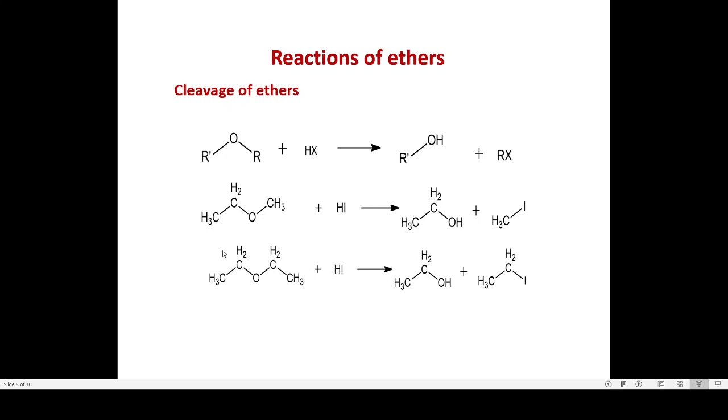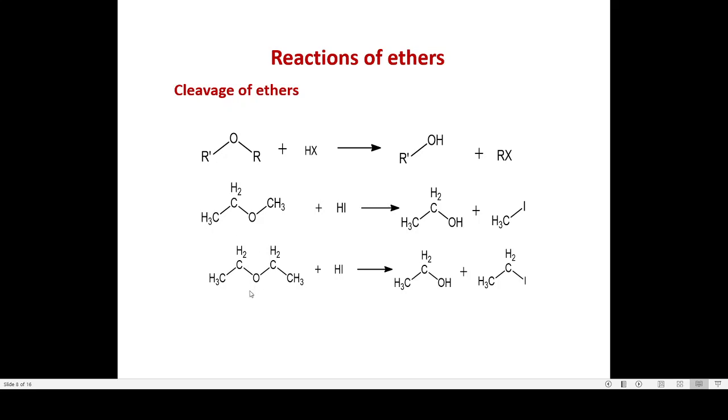Take the example of methyl ethyl ether reacting with HI. Here we get an alcohol, ethyl alcohol, and a methyl halide. This is an example of the cleavage of an unsymmetrical ether.